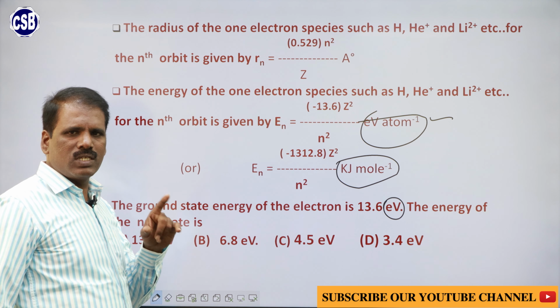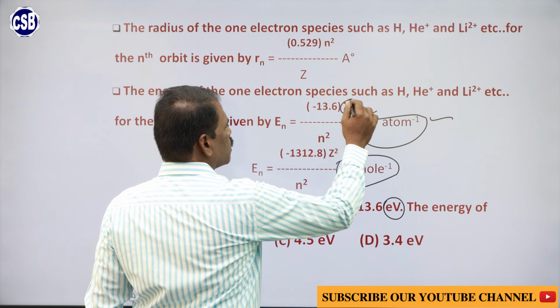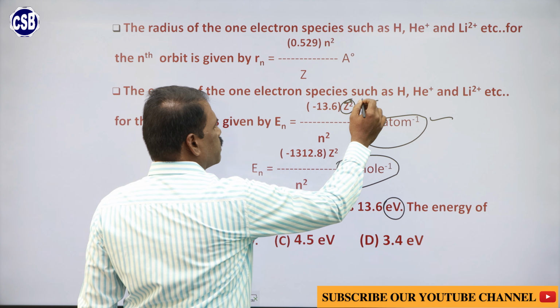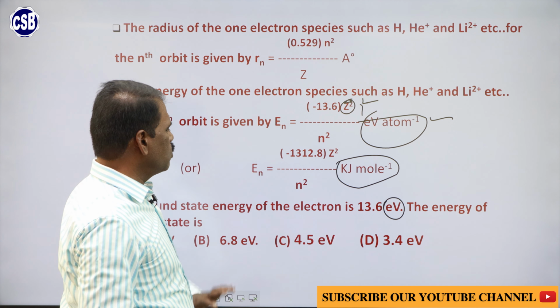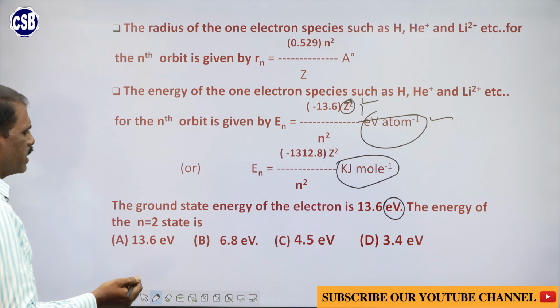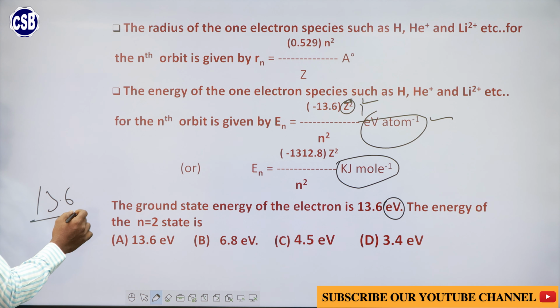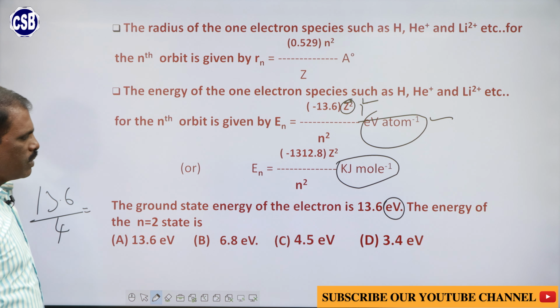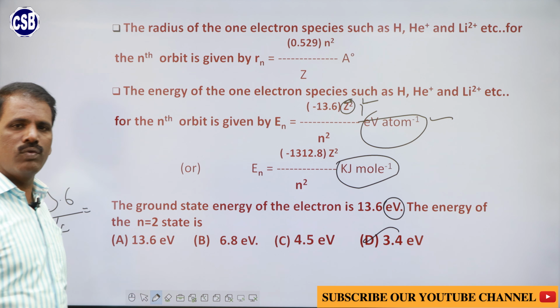The atomic number of hydrogen is 1, so z square is 1 square, which is 1. Now, 13.6 by n square, where n is equal to 2. 2 square is equal to 4. If you solve it, you get 3.4 electron volt. So, the answer is 3.4.